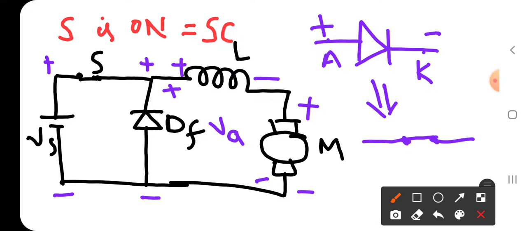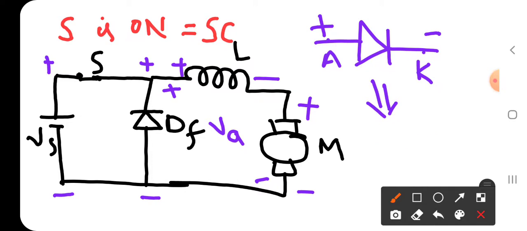So now you see, here the diode anode terminal is not positive, it is negative. Therefore the diode will be reverse bias, and hence reverse biased diode will act as the open circuit.